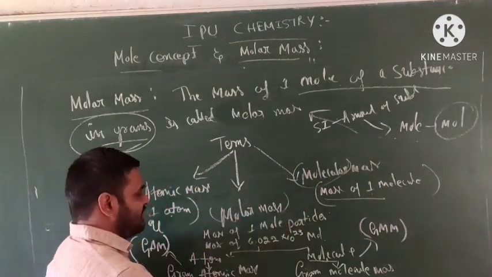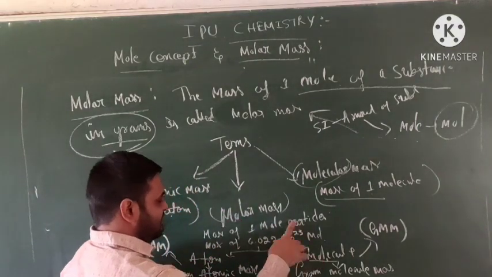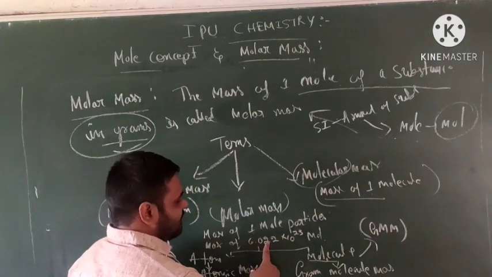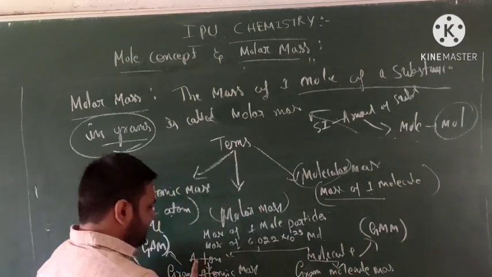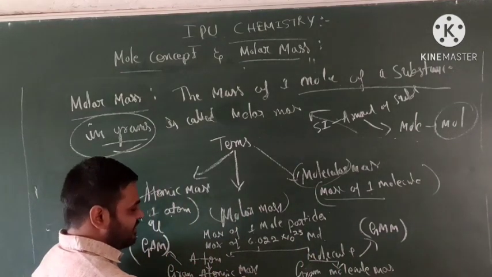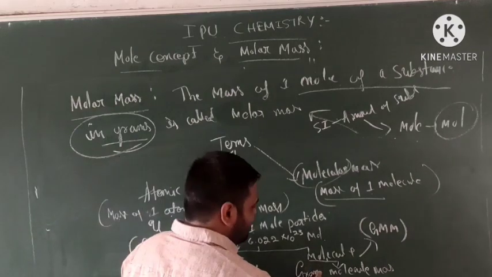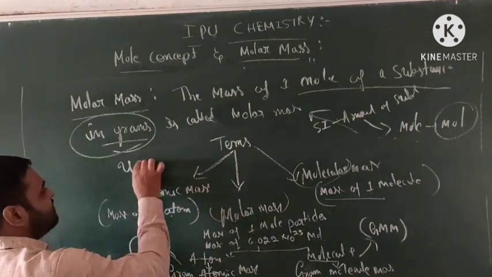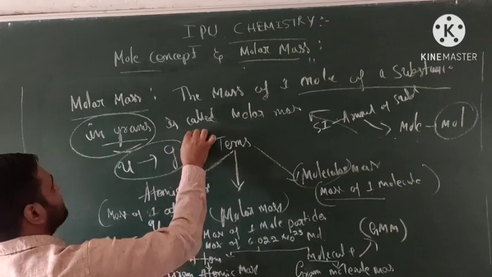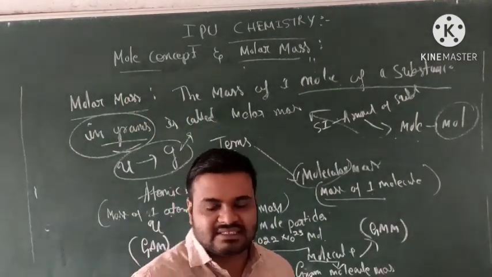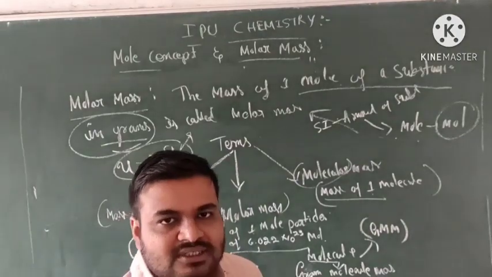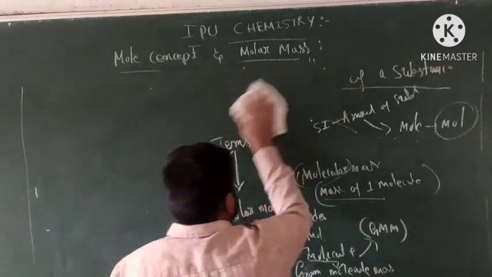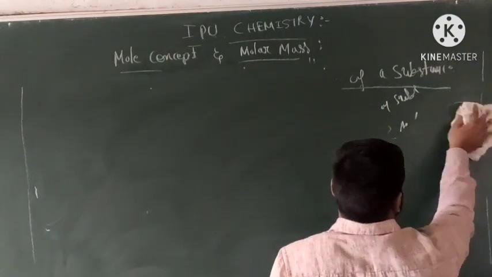But what does molar mass mean? It is the mass of one mole of particles, either atoms or molecules, represented by 6.022 × 10^23 per mole. For atoms, in grams, we call it gram atomic mass, GAM. For molecules, it is gram molecular mass, GMM. So simplified, unified mass converted to grams is called molar mass. Okay, students. Next, we move on to percentage composition.